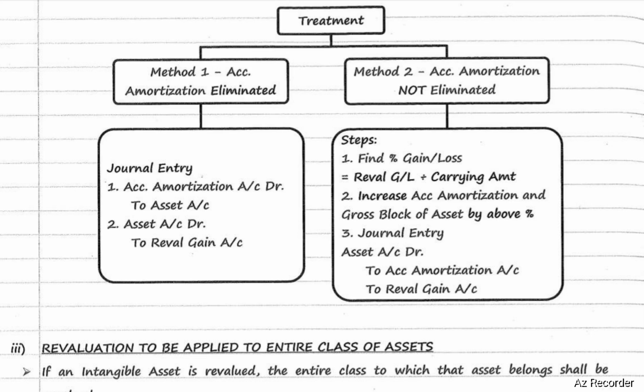Method number 2, accumulated amortization not eliminated. First, find the percentage of gain or loss: revaluation gain or loss divided by carrying amount gives the percentage of gain or loss. Second step, increase accumulated amortization and gross block of asset by the above percentage. The journal entry will be: asset account debit, accumulated amortization account credit, revaluation gain account credit.